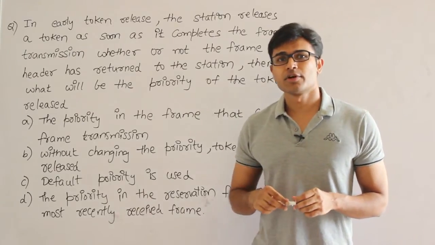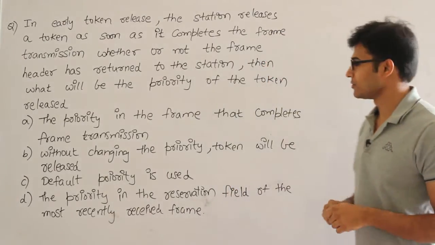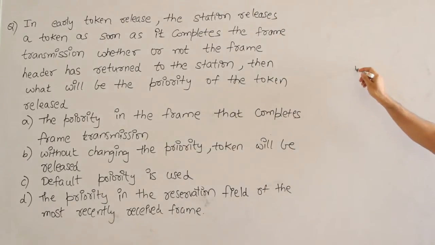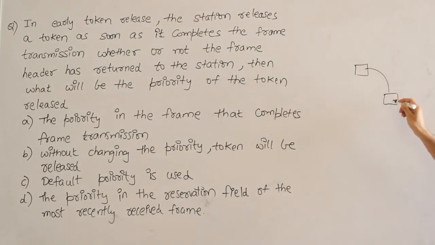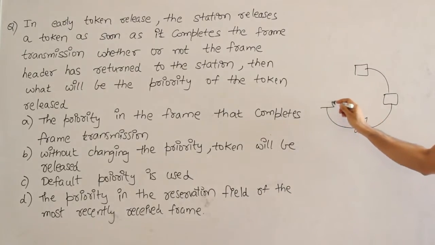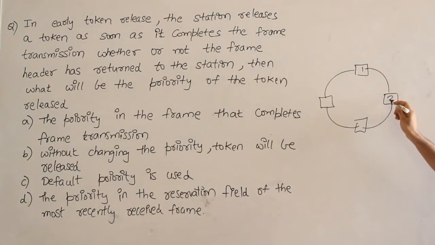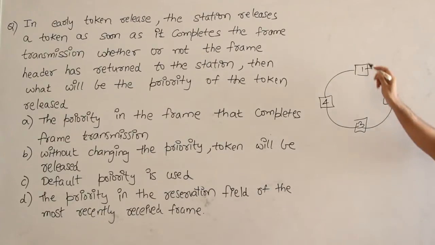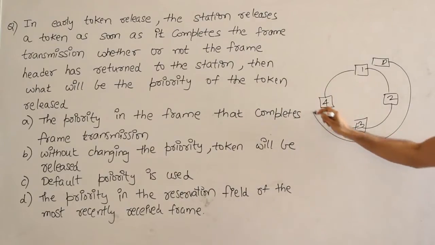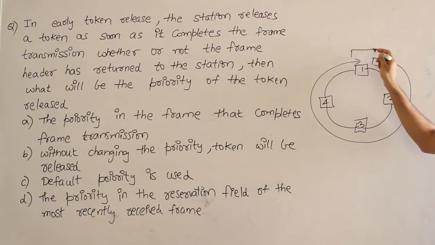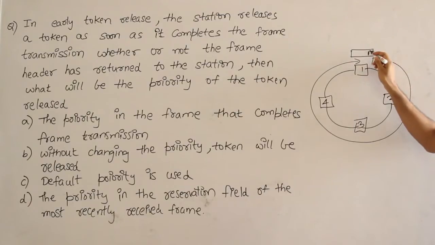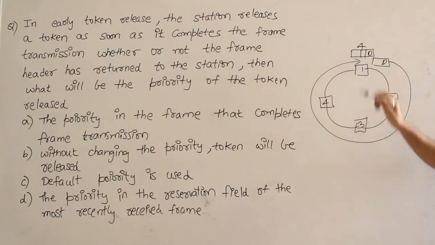But because of early token reinsertion, we don't have that strategy. What I mean to say is, if you have 4 stations with priorities 1, 2, 3, 4, then let us say station 1 has sent out the data packet, and by the time the data packet comes back, it has come back with a reservation of 4, which means a station with priority 4 wants the token.